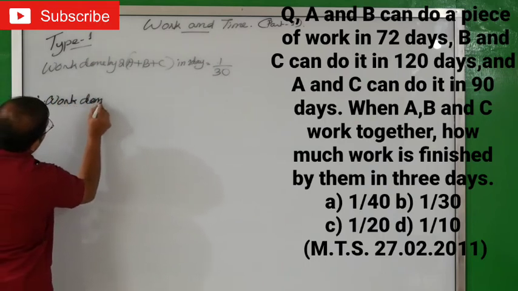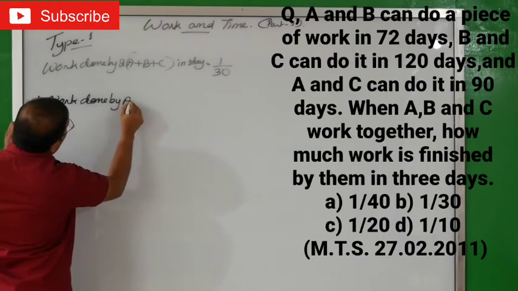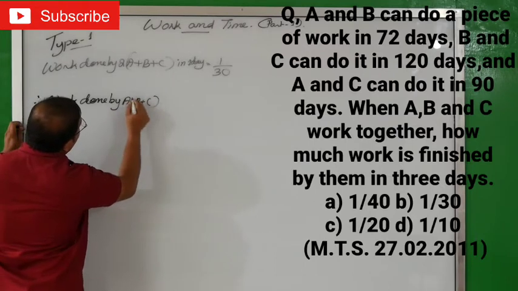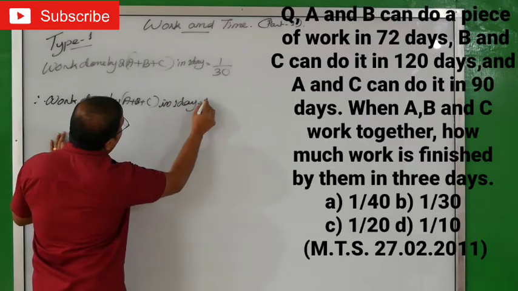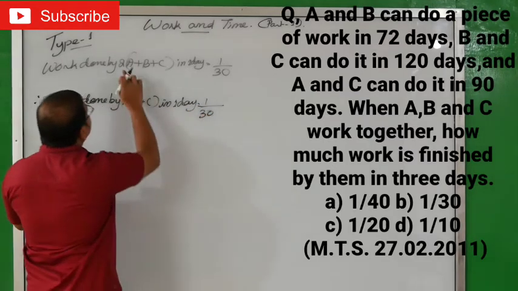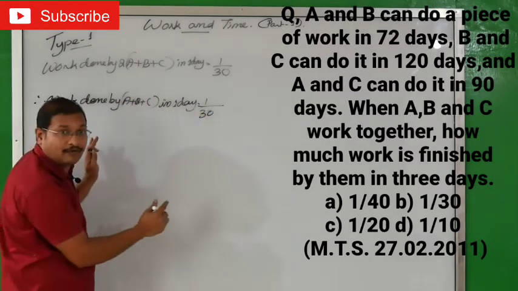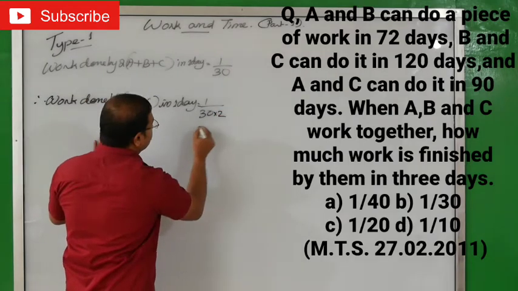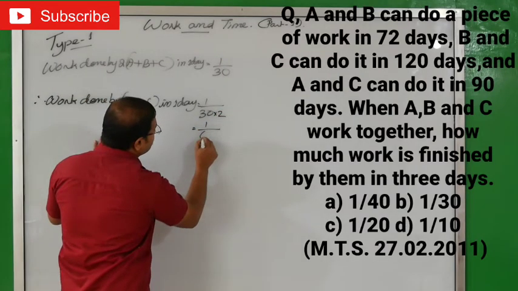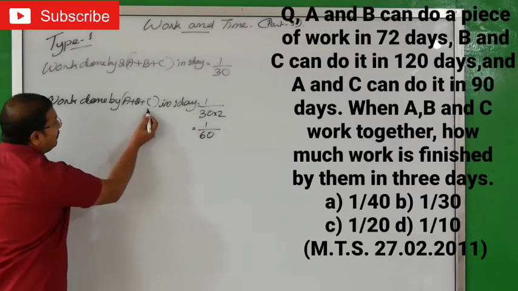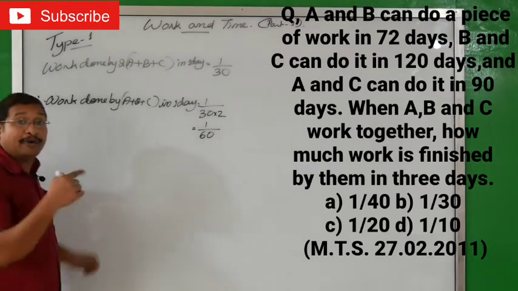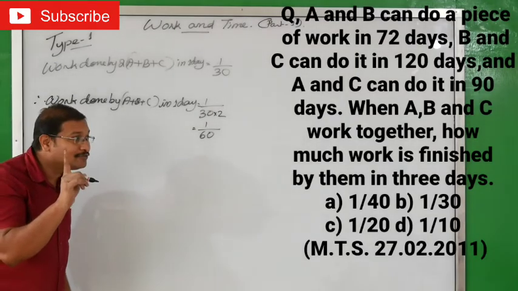work done by A plus B plus C in 1 day, what will you do? 1 by 30 is already here. This 2 is multiplying, goes to the other side, and will divide. That means into 2. What will you get? 1 by 2 threes are 6, that means 1 by 60. That is the work done by A plus B plus C in 1 day. But how many days in the question? 3 days, isn't it?